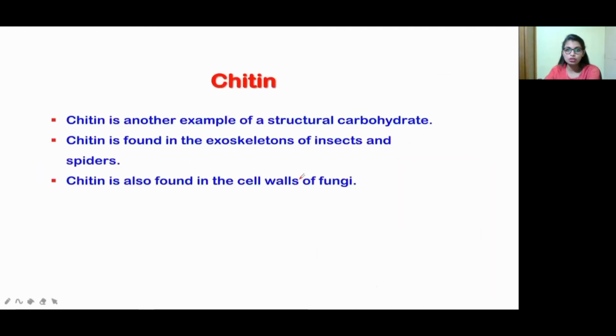So now move on to the next, other than the correct option, that is chitin. Chitin is another example of a structural carbohydrate. It is found in the exoskeleton of insects and also spiders, and also found in the cell wall of fungi. Fungi have a cell wall, no? So there also we can see this chitin.